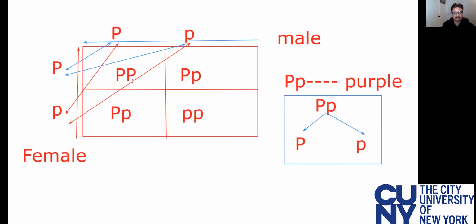this big P was a purple flower. Big P was purple. This flower was purple, big P. Big P and small p were also purple color flowers.